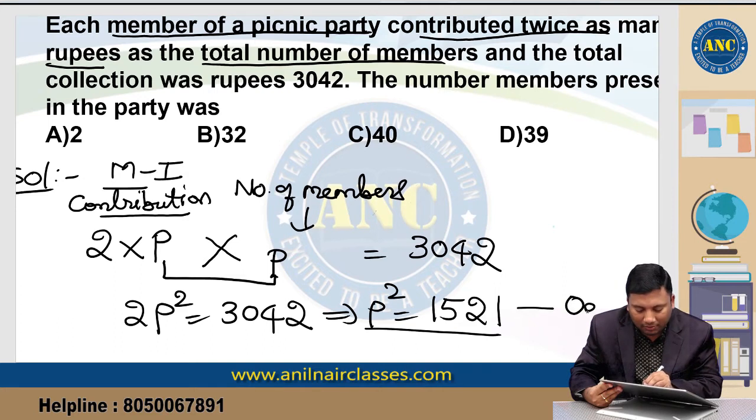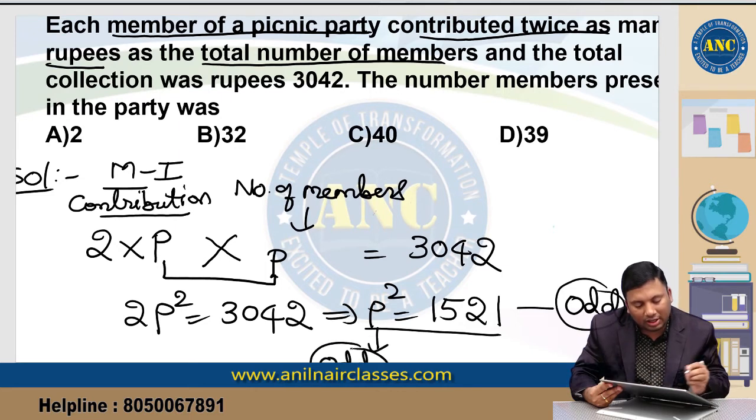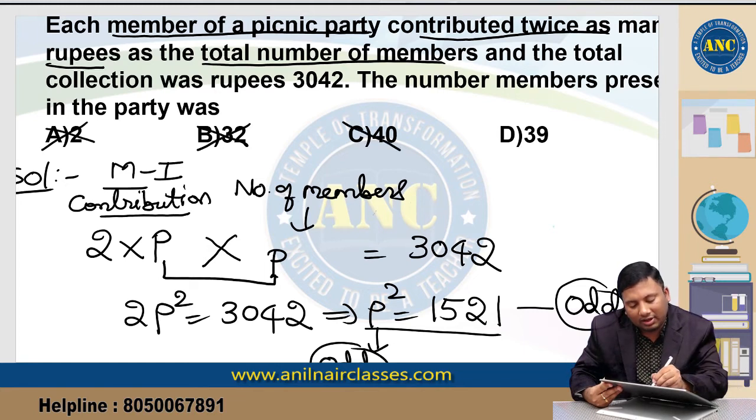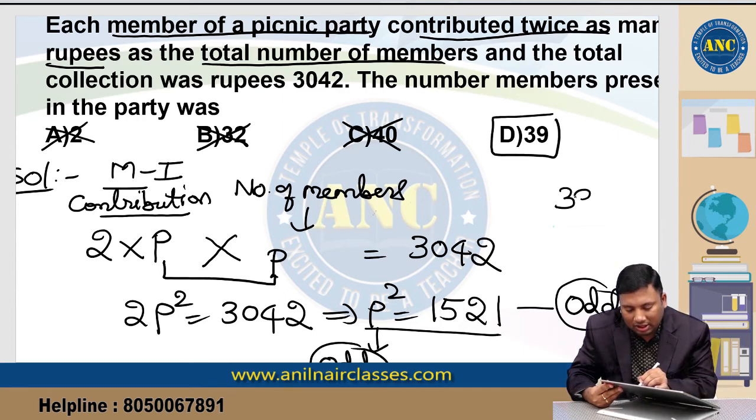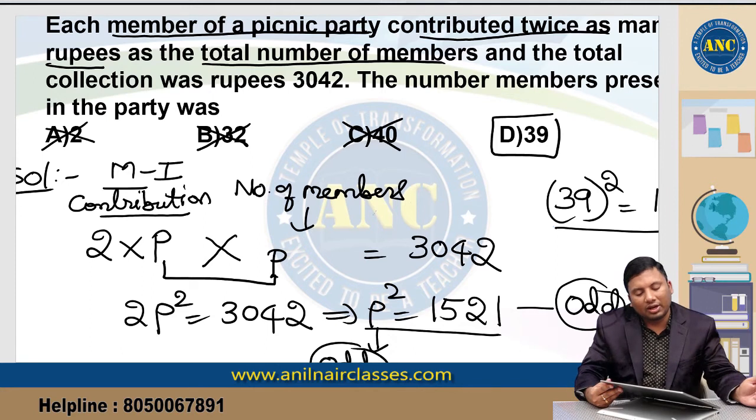1521 is an odd number. Odd number on square should be an odd number. P should be an odd number. Here the options are even numbers, so eliminating the first three options, the answer for this question is 39. So 39 whole square is nothing but 1521.